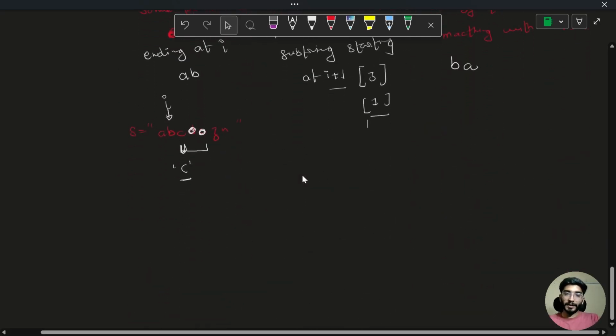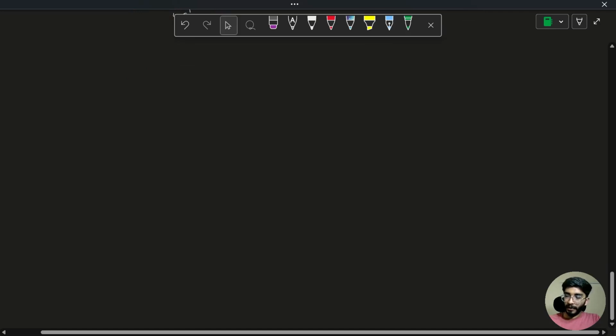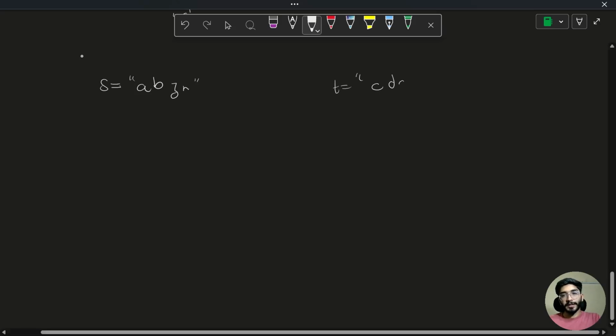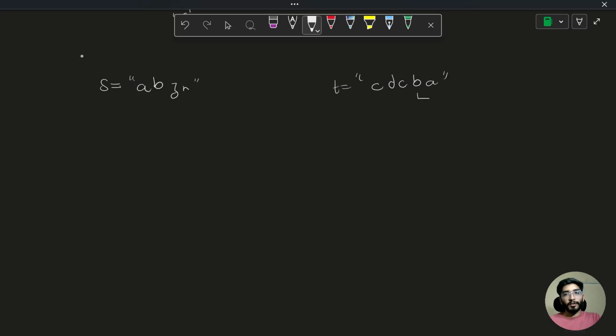And for this case, there can be the reverse of it. So instead of S, we can also take some extra part from T also, which is, let's say, AB from here, and T as CBC or CDCB. Cool. So from this BA, from this AB, we can get a string.